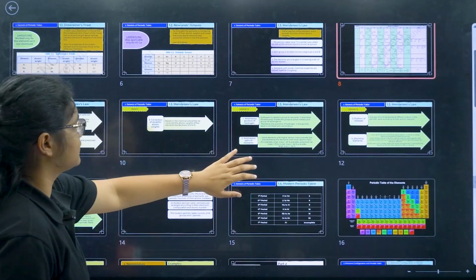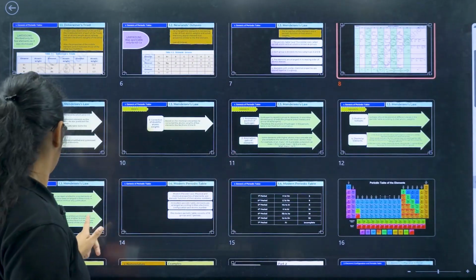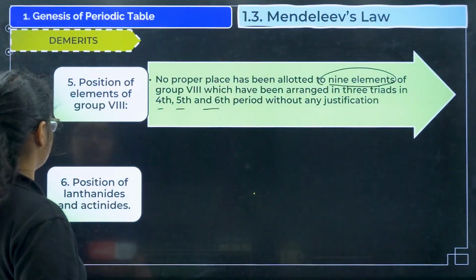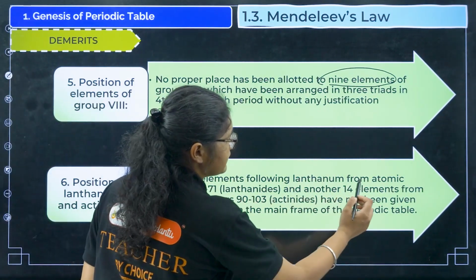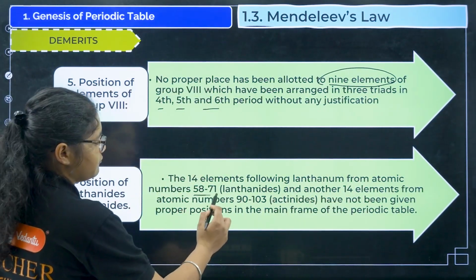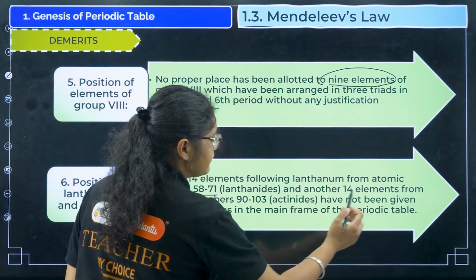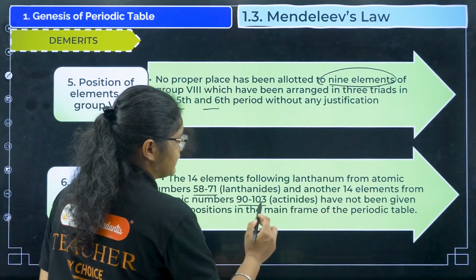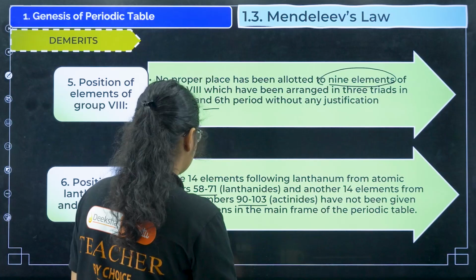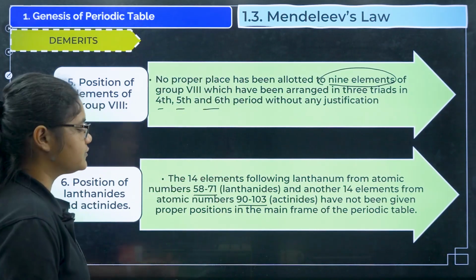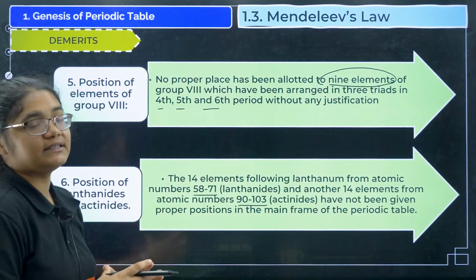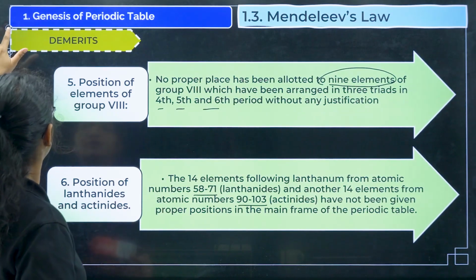So next we have the positions of lanthanides and actinoids, where the 14 elements following lanthanum from atomic number 58 to 71 and another 14 elements from atomic number 90 to 103 have not been given proper position in the main frame of the periodic table. Okay, so there was no proper position for these elements.